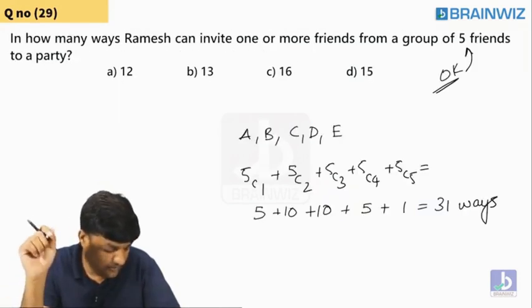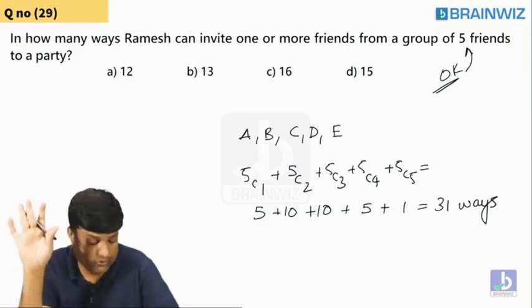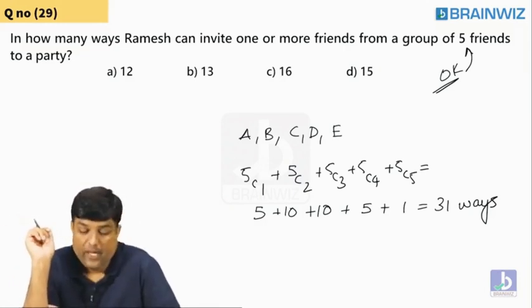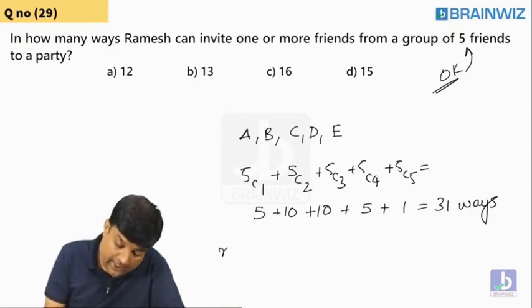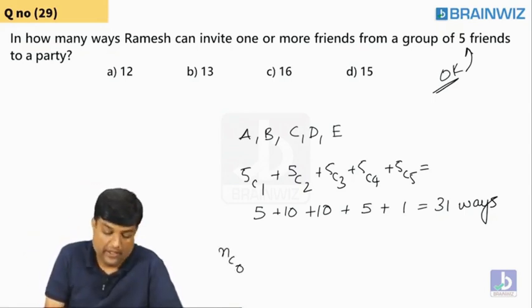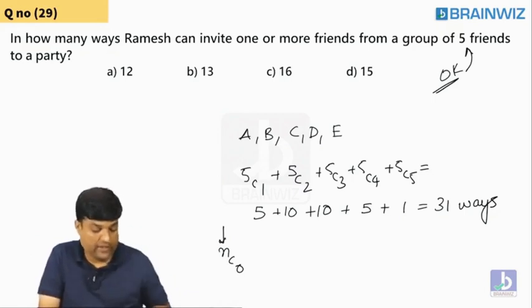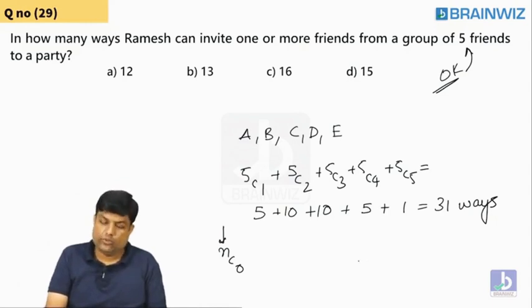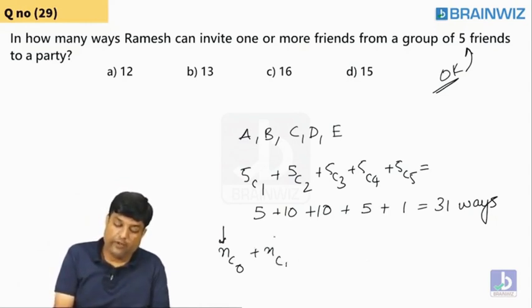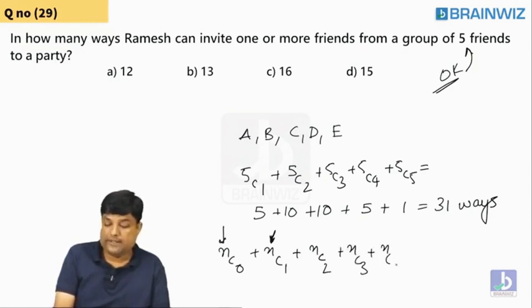Yes, Manisha, you are saying 10C2 to 10C10. That's okay. But try to listen, everybody. I'm going to tell you the mathematical equation. From NC0. Everybody remember, there are n people. You want to invite 0 people, that is NC0. Suppose you have to invite one person, that is NC1. Suppose from n people you have to invite 2, NC2, 3 people, NC3, 4 people, NC4.